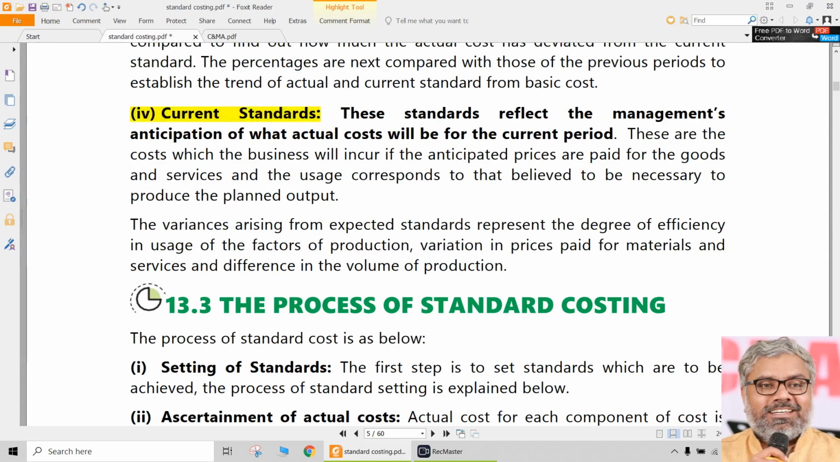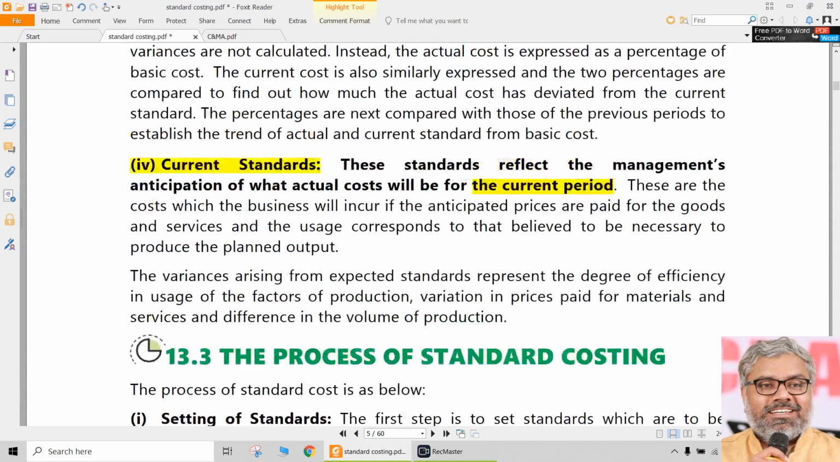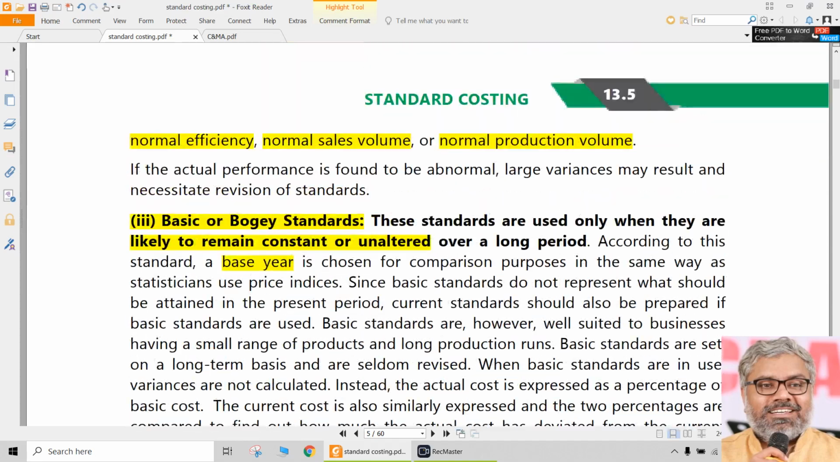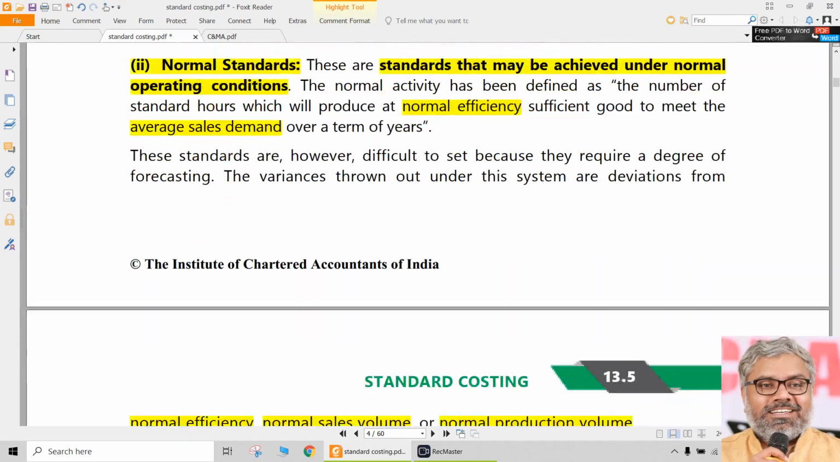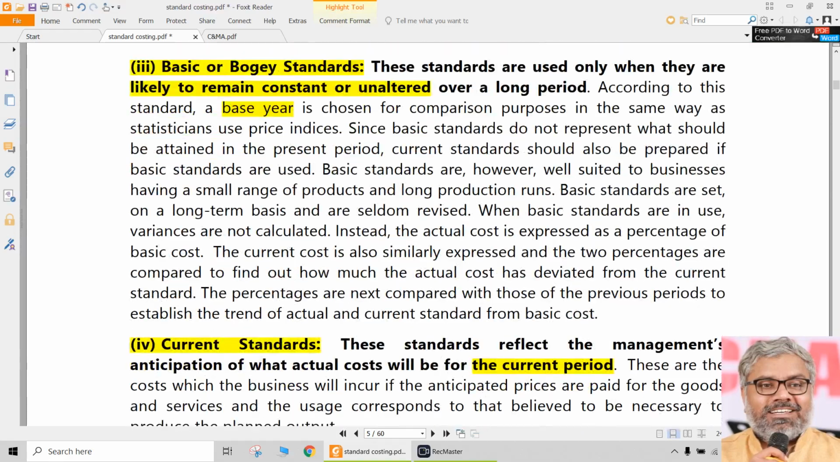Current standards are the same thing as normal standards, related to the current period. Simple. They reflect management's anticipation of what actual cost will be for the current period. Always it will be for the current period only. Practically speaking, nobody sets the standard for 4-5 years. Those days are gone. They have to be set for the current period only. So current standard is nothing special.